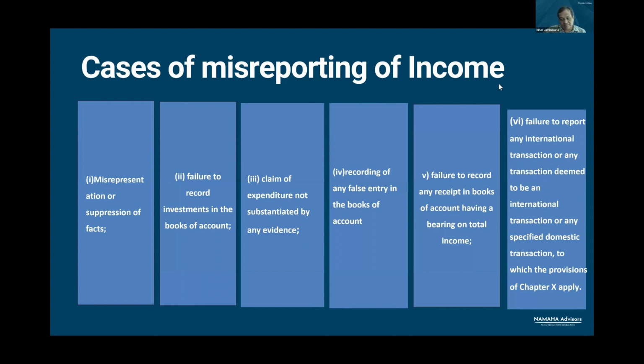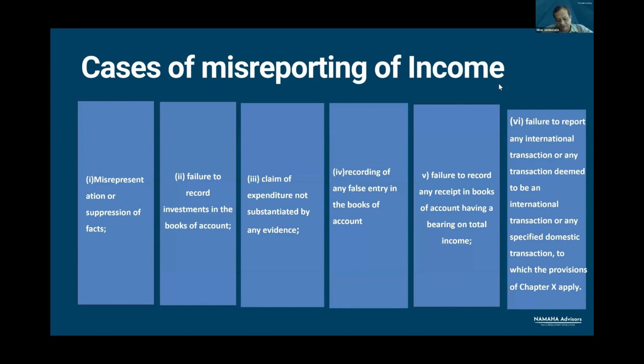Now here, apparently and very clearly, there is an overlap. Section 270A in subsection 9 says that failure to record investment in books of account will be regarded as misreporting of income.